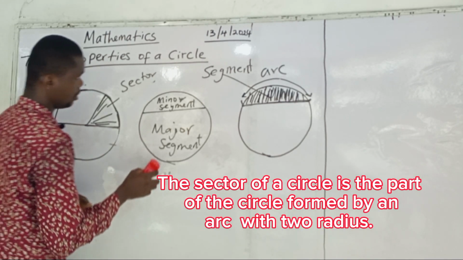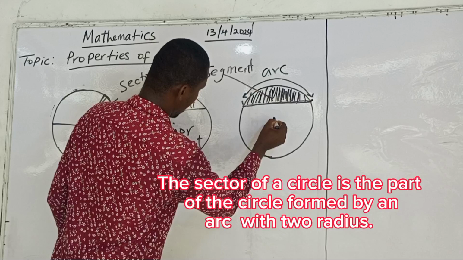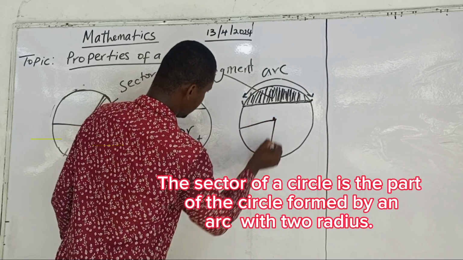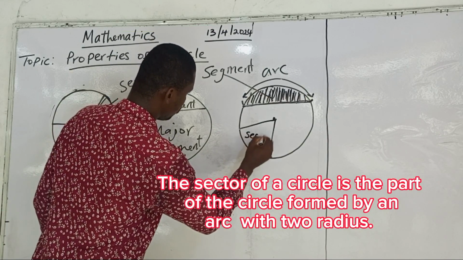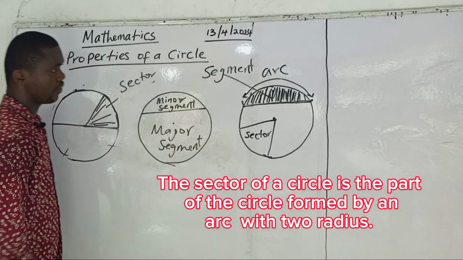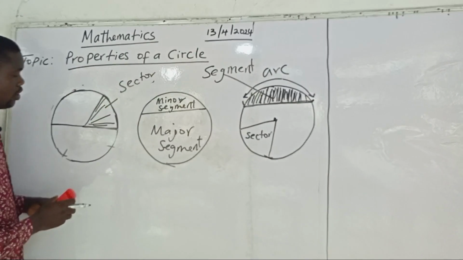May I show you what I mean? Let's say this is the center of the circle. I have one radius here and another radius here. This place is a sector. You see it? This place is what? Sector.